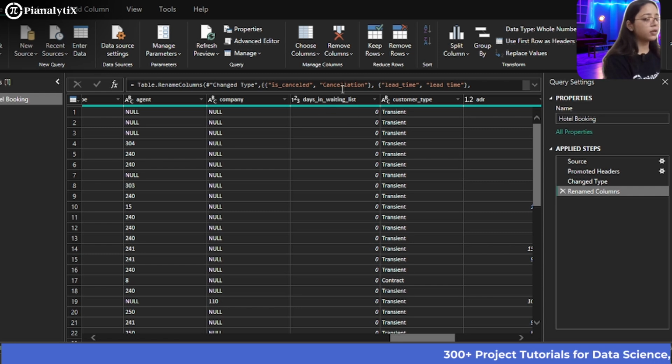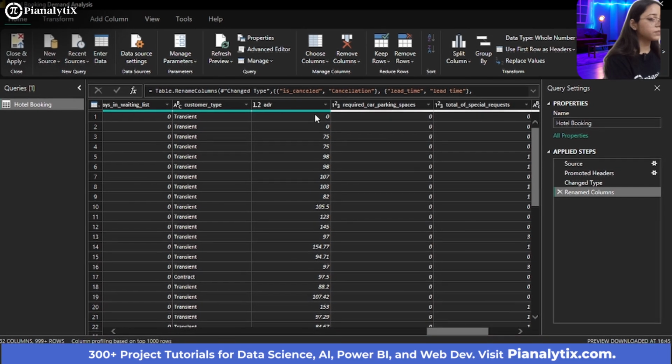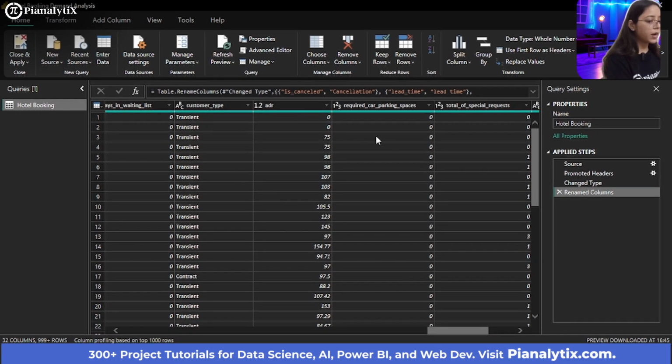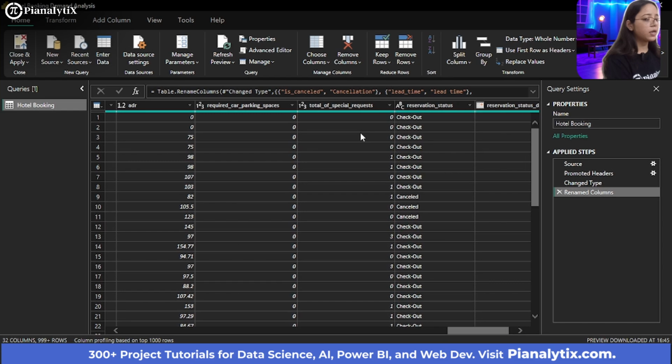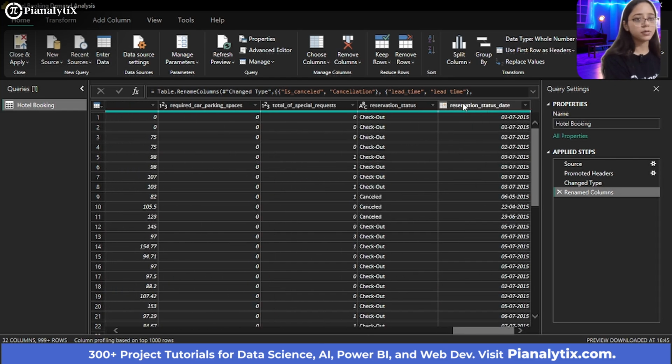Similarly, if there was any waiting list in which a particular customer was holding on wait for a while, and the customer type also, and you can see the required car parking spaces they required. And so there are a lot of columns also. You can see the reservation status also, and the date whenever they reserved the hotel.